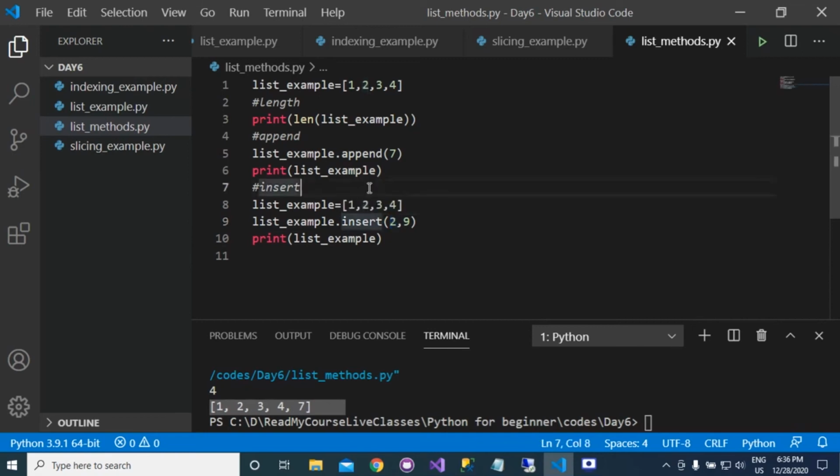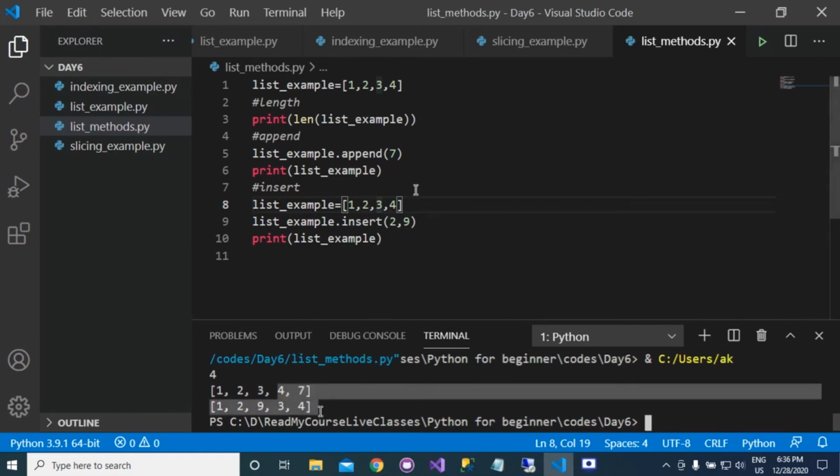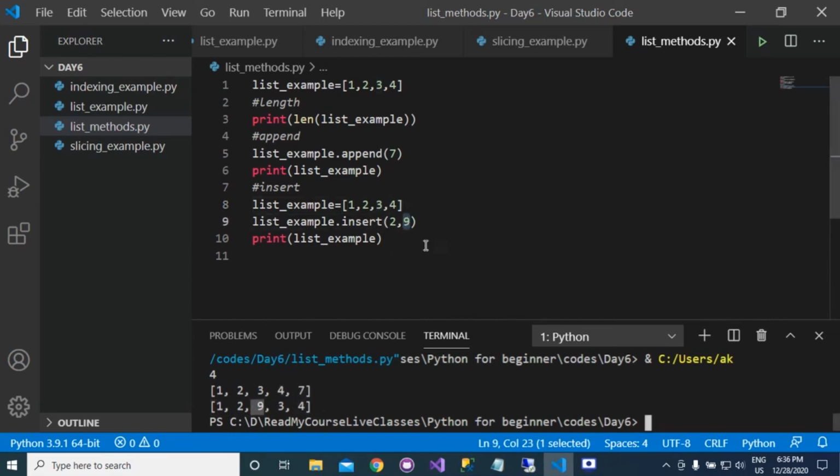This is 0, this is 1 index, then this is 2 index. So here the value 9 will be added, actually not replaced, it will be added. Then we will have 3 and 4. If you print that, you can see that we have 1 2 and 9, and then we have 3 4. So this 9 is added at the 2 index.